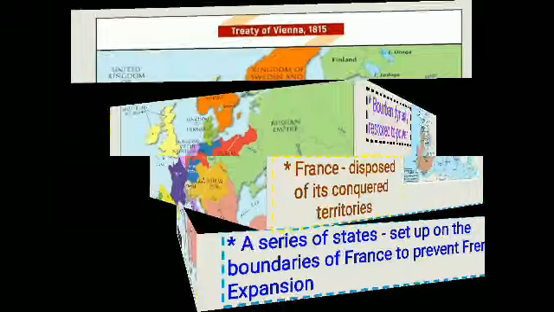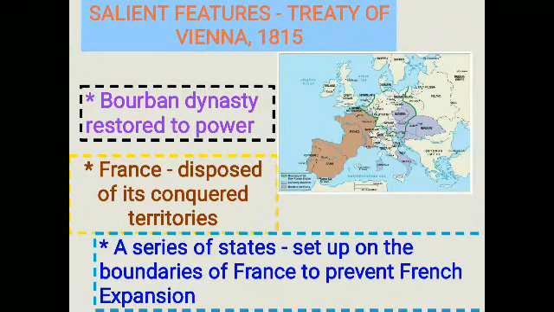The Treaty of Vienna in the year 1815 has some salient features. The major feature is that the Bourbon dynasty was restored to power. Previously, under the Napoleonic Wars, it had been abolished.